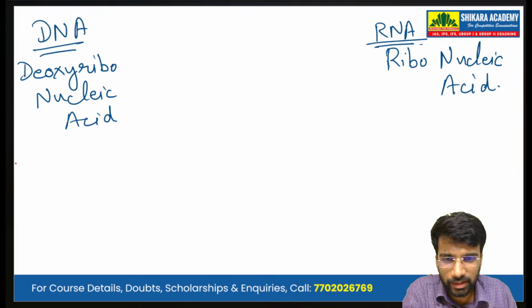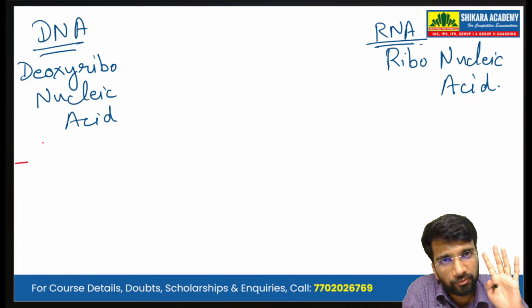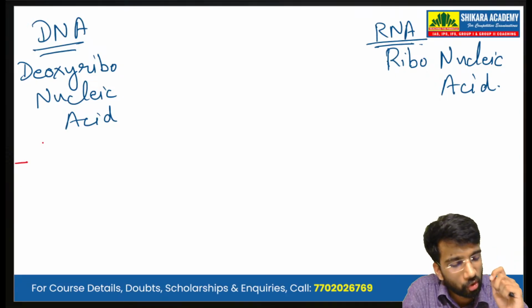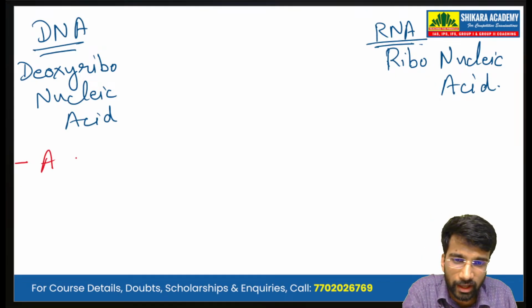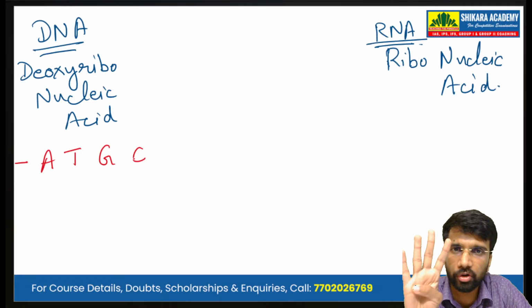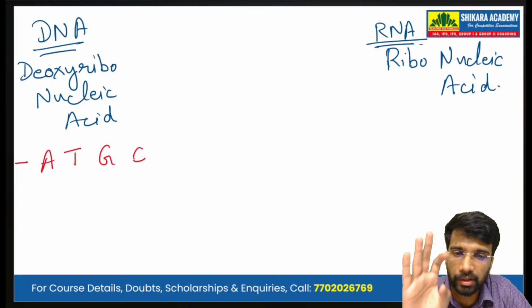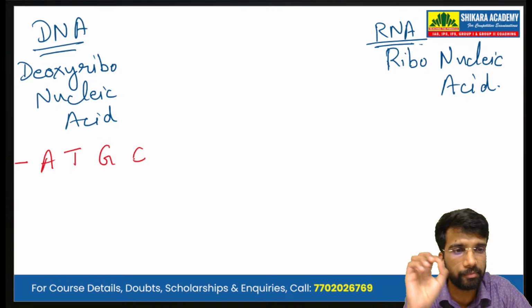Both DNA and RNA are made up of 4 types of nucleotides or the 4 types of nitrogenous bases. We have adenine, thymine, guanine, and cytosine. In DNA, we have the 4 nitrogenous bases, that is ATGC, adenine, thymine, guanine, cytosine.